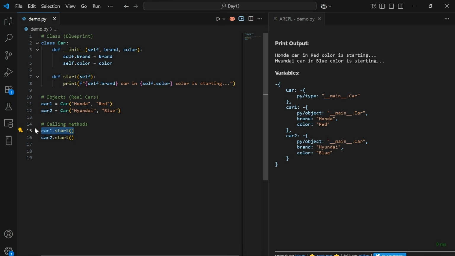Car1.start. We are telling car1 to start and it prints the brand and color that we passed in the car1 object. Similarly with car2 as well. After executing this entire logic, it prints out "Honda car in red color is starting" and "Honda car in blue color is starting" as an output.